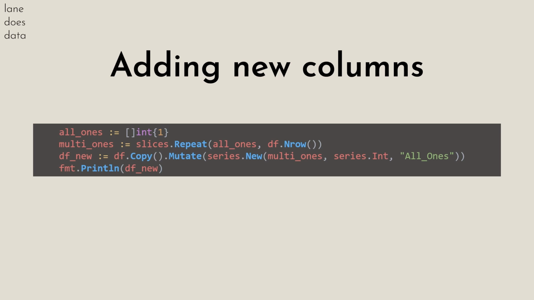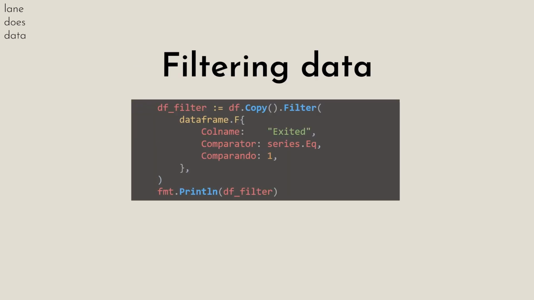Next, filtering data is a common operation. Golang and Gota do things a little differently, and I believe that this is closer to the direction that Python may be going in. There's a data frame library that has a similar signature to this, and I think that this is a phenomenal signature to handle things. Again, we're creating a new variable called df_filter. We're going to make a copy of our original data frame. I'm calling .Filter after that so I can string these methods together. And in .Filter, I'm calling dataframe.F, which is our actual thing that we want to filter.